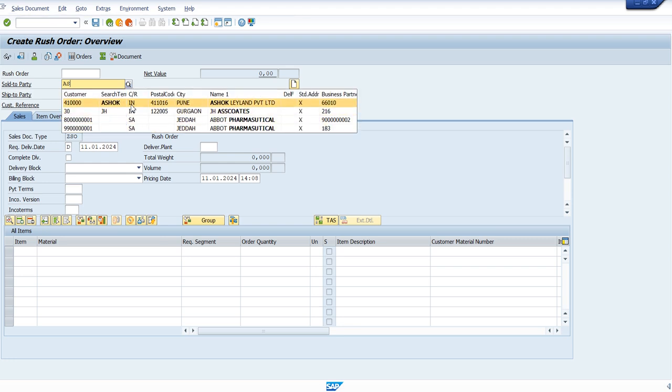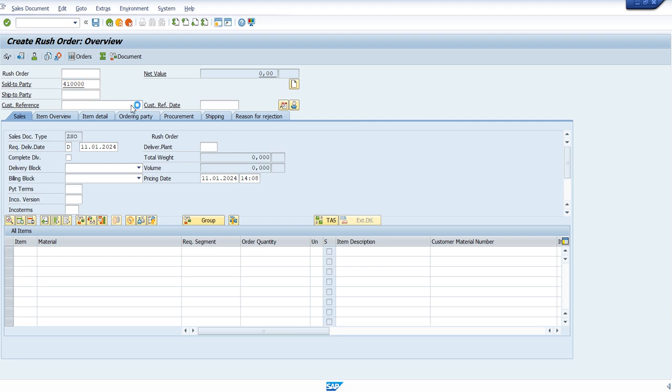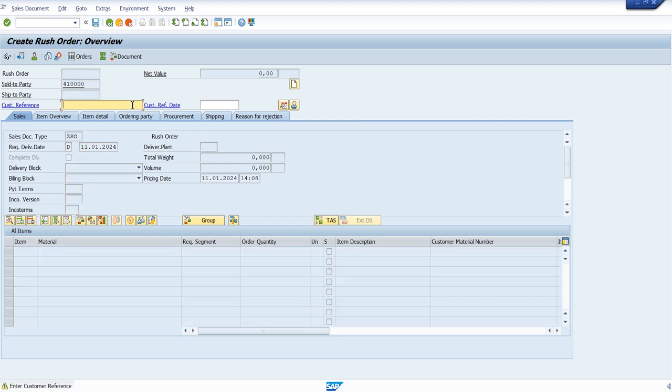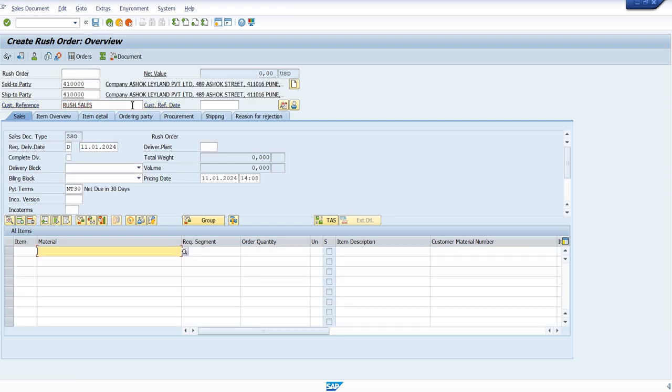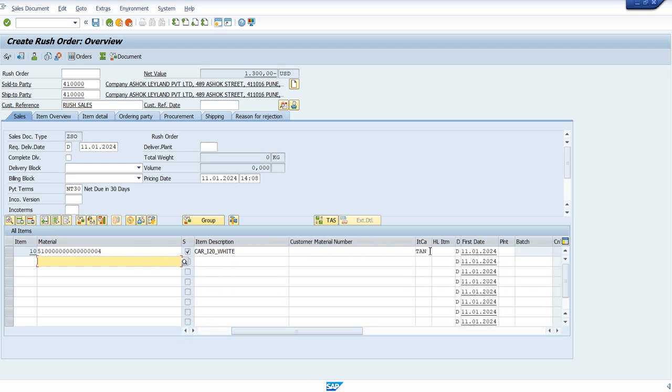We have Ashok Leyland over here. Just give that and enter. Rush sales, enter. Now let me give a product over here, and I'm giving a quantity, and give an enter. There you can see this product has been given. On the right side you can see the item category is the same, TAN. TAN we normally use for normal sales, the normal case of sales. The same thing we are using here, so there is no big difference. Everything is the same. The only thing is we want that particular